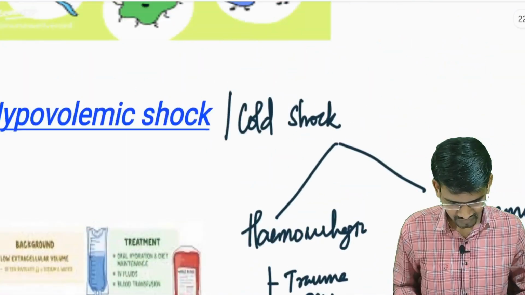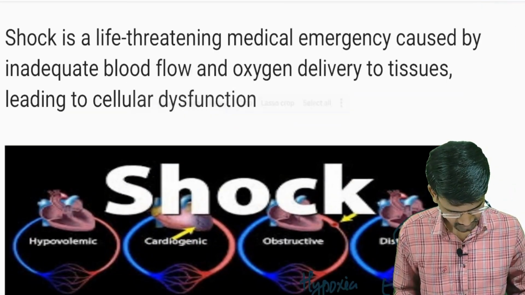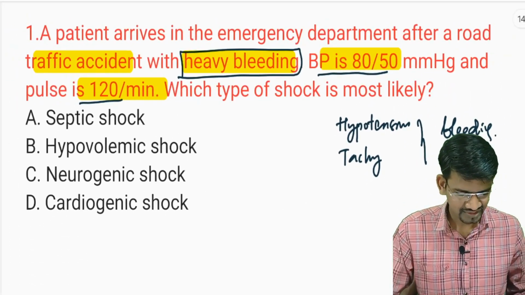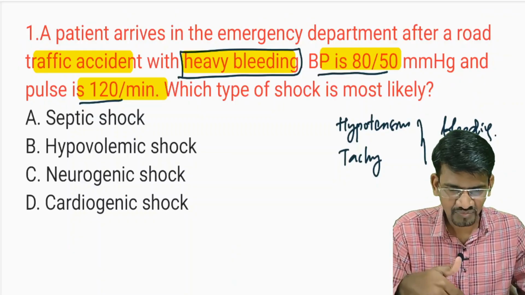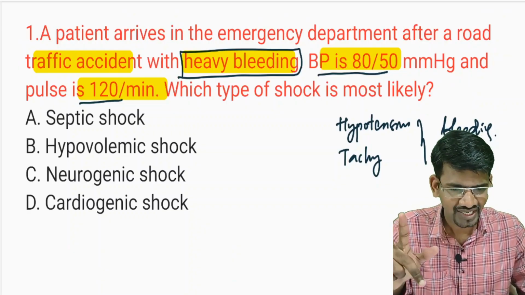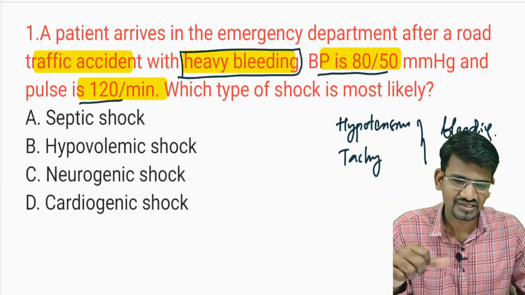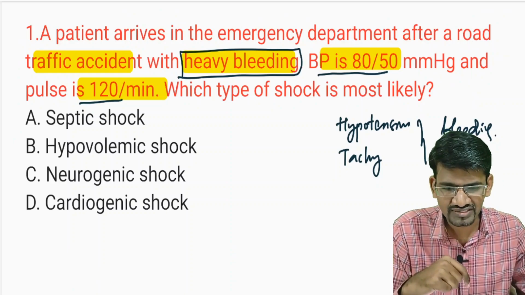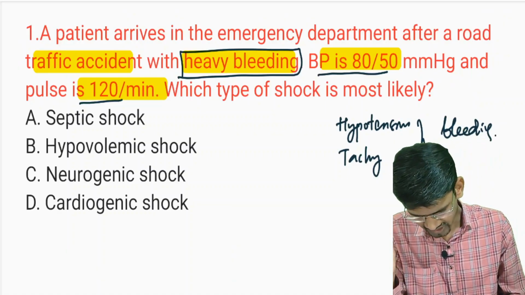Okay, so coming to the first question here. The patient in the emergency department, as I told, is having heavy bleeding, hypotension is there, and tachycardia is there. Bleeding means hypovolemia, BP is also less here, hypotension, and tachycardia. So obviously, which type of shock is it? It is a hypovolemic shock. Which is the right answer here?